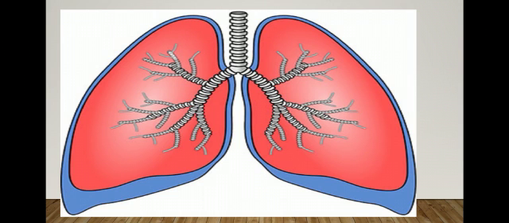Then the muscles of respiration. Muscles of respiration means what? They include the diaphragm and intercostal muscles. They act to pull and push the air in and out of the lungs during breathing. This is the process of the respiratory system.